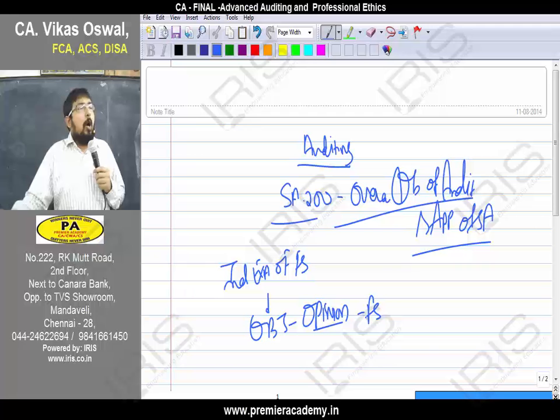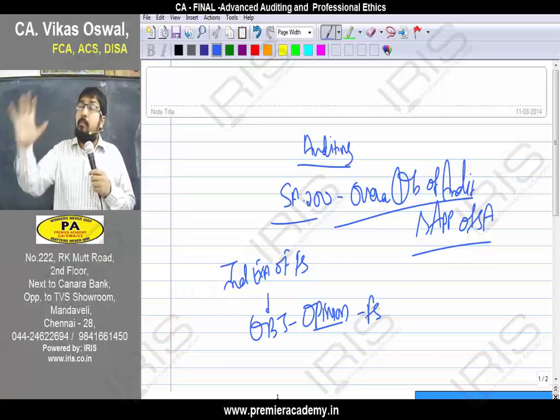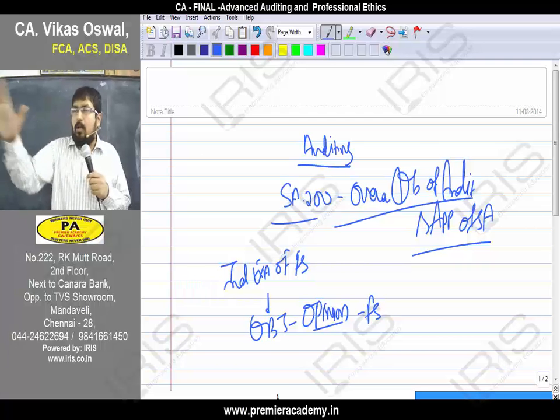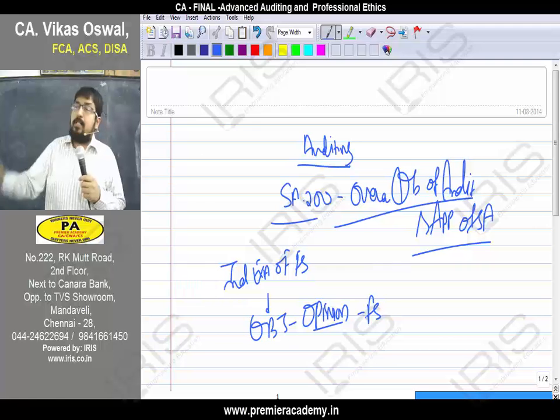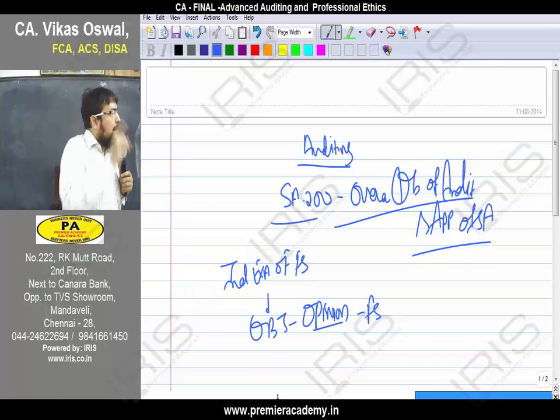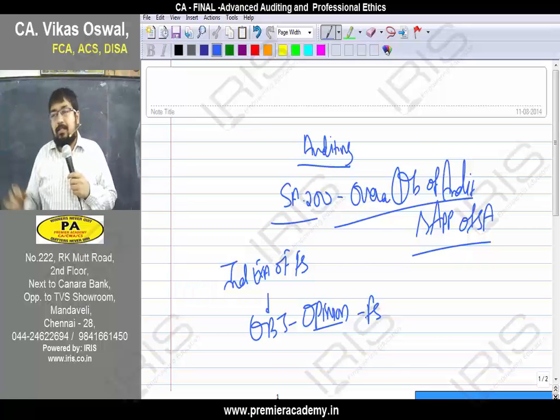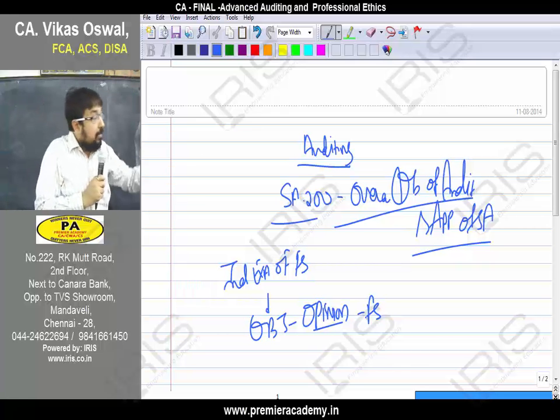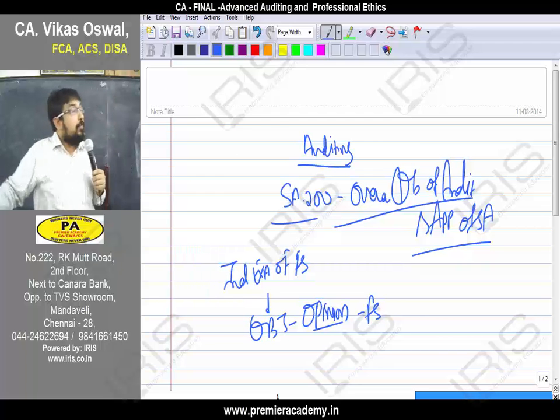The role of an accountant is to prepare books of accounts and prepare financial statements. That is what you call financial reporting. And the role of an auditor starts where the role of an accountant ends, that is examining the financial statement. Accountant will prepare the financial statement, auditor will examine those financial statements.